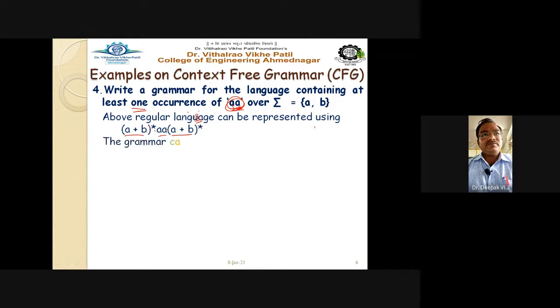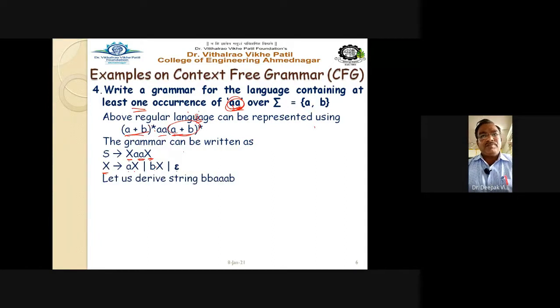The grammar can be written as follows. For the first (a+b)*, we will have one non-terminal X defined here. Double A stays as it is, and for the last term we will define capital X again. Now we have to define this capital X the same way as in the earlier example where we defined capital A: X gives aX, bX, and epsilon as it is.